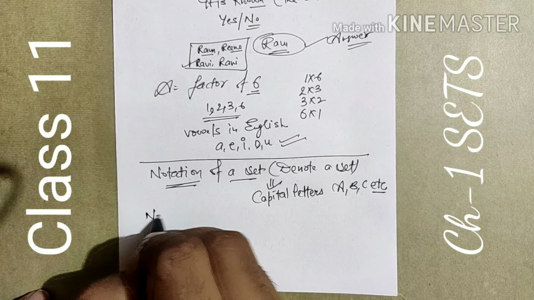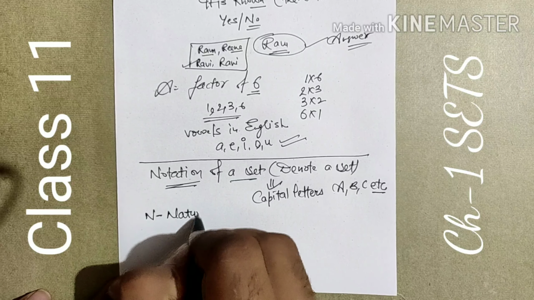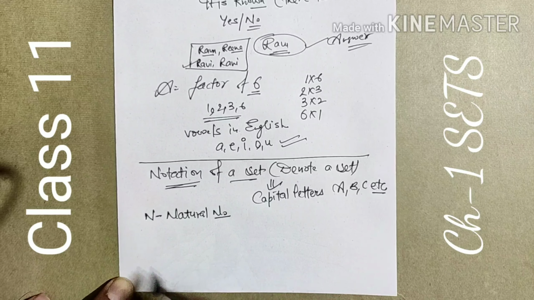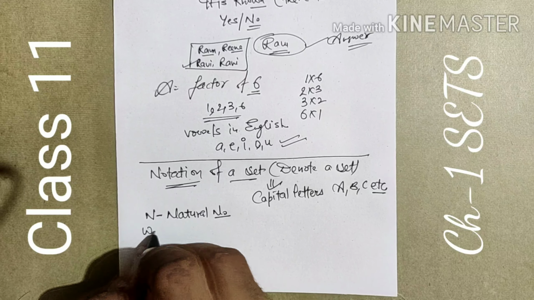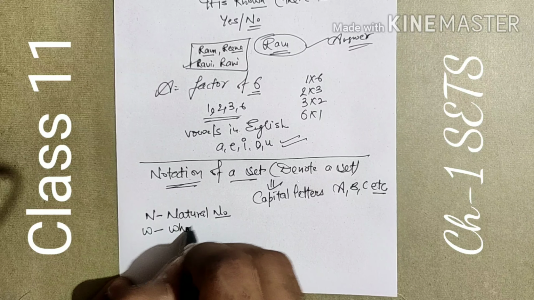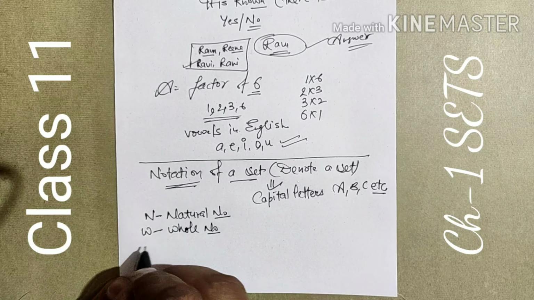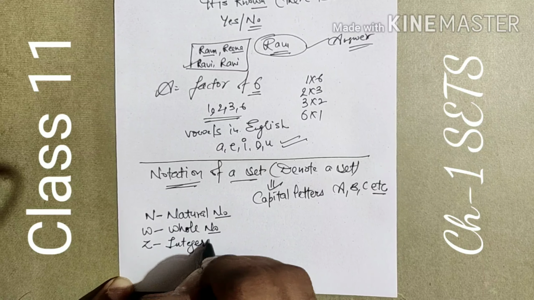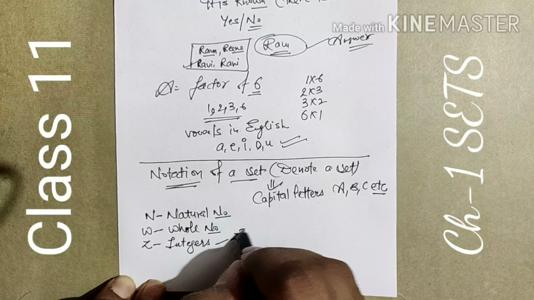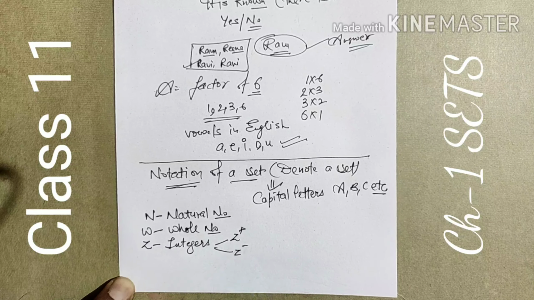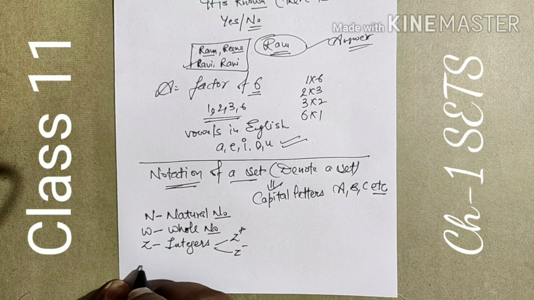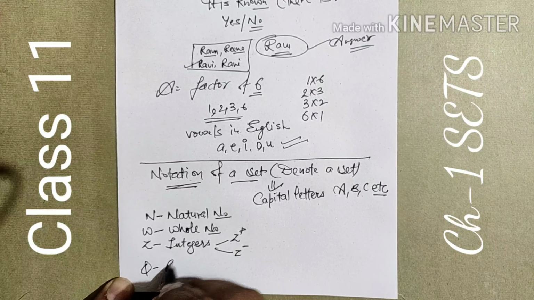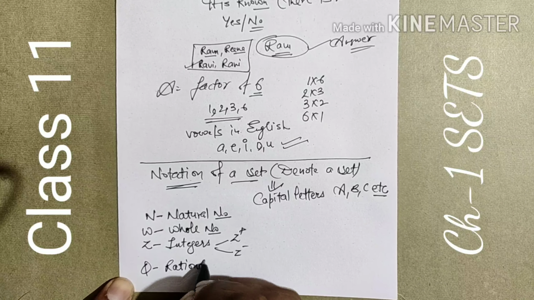For natural numbers, we use N. For whole numbers, we use W. For integers, we use Z. For positive integers, Z plus; for negative integers, Z with a minus sign. After this, we have rational numbers; Q is the symbol for it.